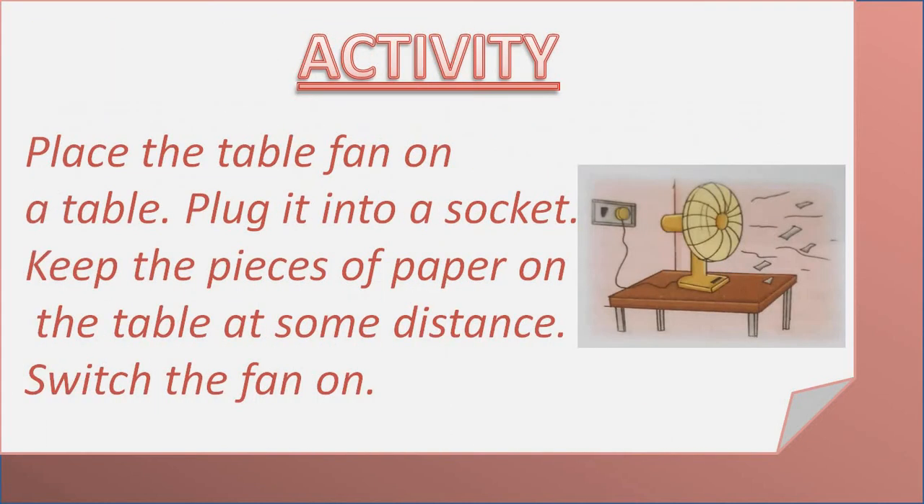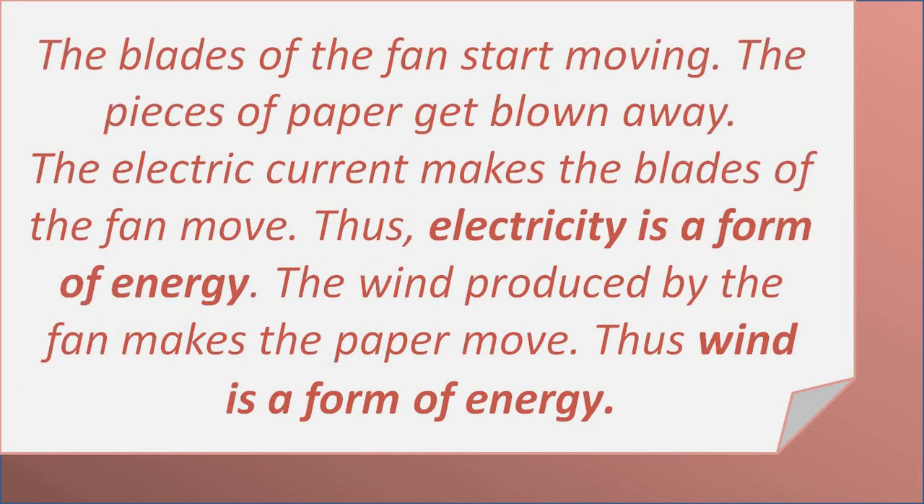So children, let's do one activity to find out that electricity is a form of energy and wind is a form of energy. For this, you need a small table fan, a table, and a few pieces of paper. Take a small table fan and keep it on a table with the help of your parents. Now plug it into the socket and keep some pieces of paper on the table at some distance. You understood? Now switch on the fan. What will happen? You will find that as you switch on, the blades of the fan start moving and the pieces of paper get blown away.